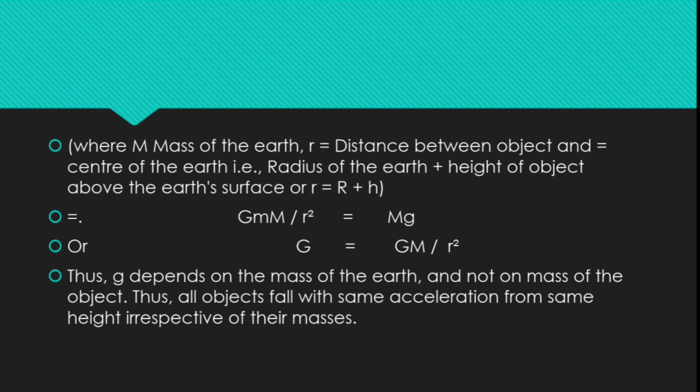So G M m by r square equal to mg, or g equal to G M by r square. Thus, as a result, we have concluded that g depends on the mass of the earth and not on the mass of the object. Thus, all objects fall with the same acceleration from the same height irrespective of their masses.